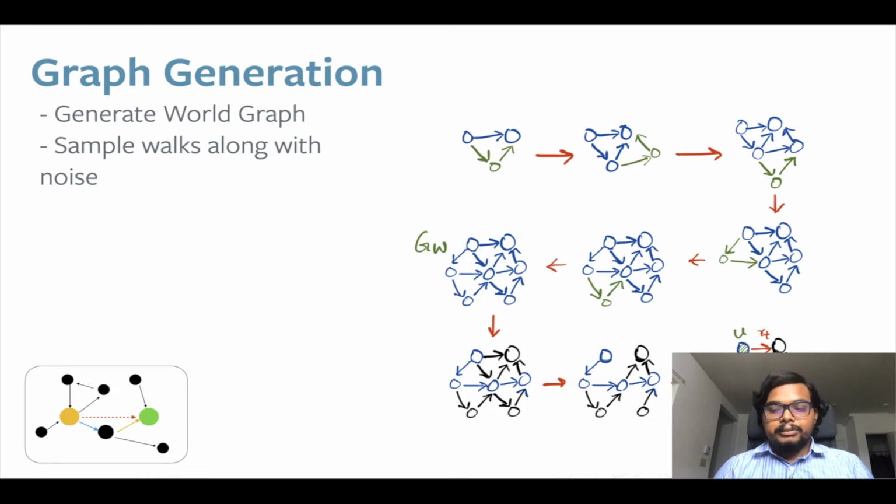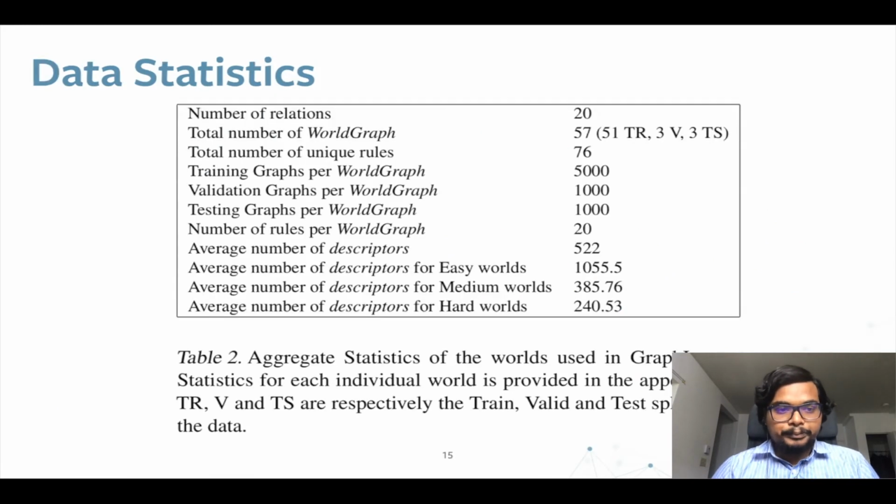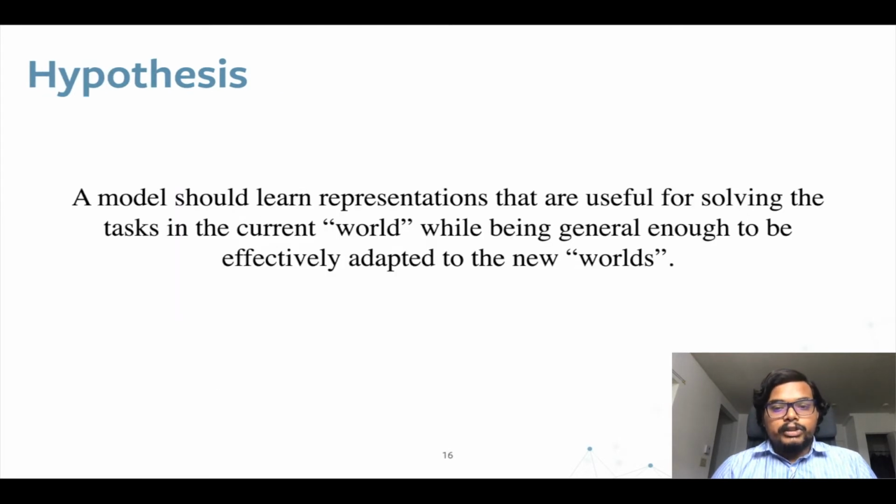The graph generation process is a bit more involved, and I ask you to read our paper to learn more about it. We end up with 57 logical worlds, and each world contains 5,000 training graphs, 1,000 validation, and 1,000 testing graphs. We also built a few baselines to work on this set of rules.